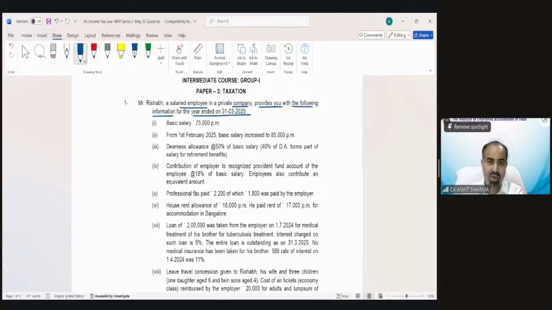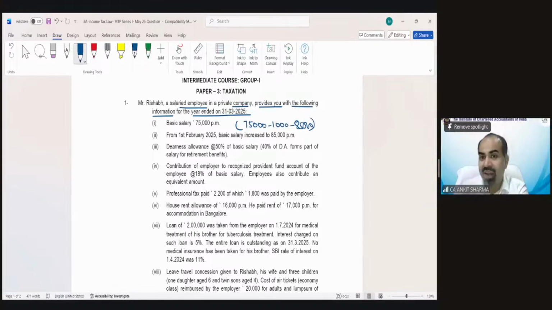And suppose in the question range salary has been given, like suppose in this question it would have been given like this: 75,000 dash 1,000 dash 85,000. If that has been given, then please read the question very carefully, as maybe somewhere it has been written that salary is going to be due in next month. If so, then of course you have to calculate the salary assuming it has been due in the same month, and then the +1 and -1 concept needs to be applied.